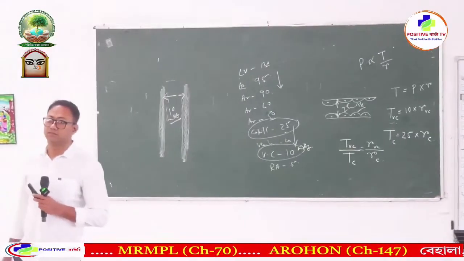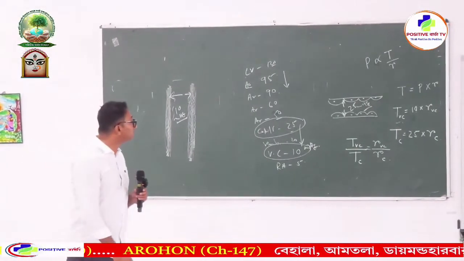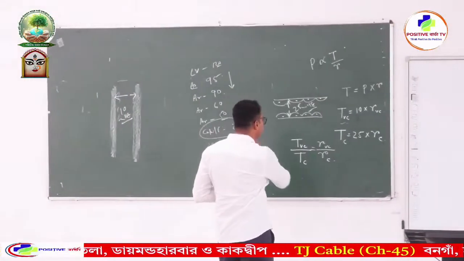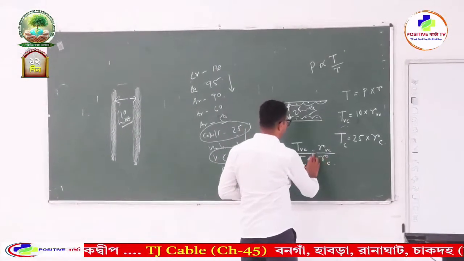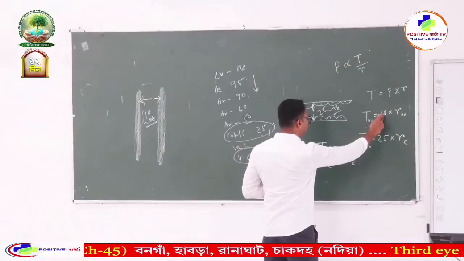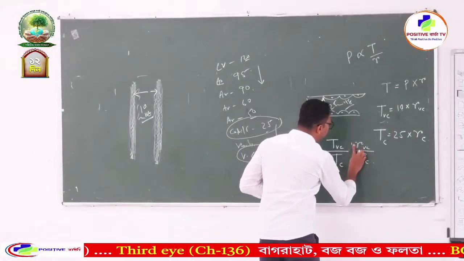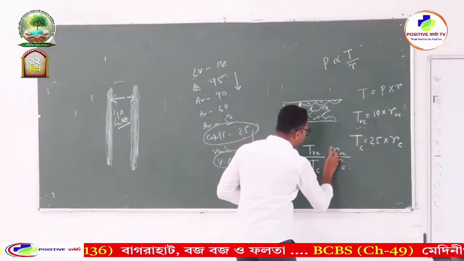Is it clear so far? Yes? Put the values as well. 10 by 25. That means 2 by 5.